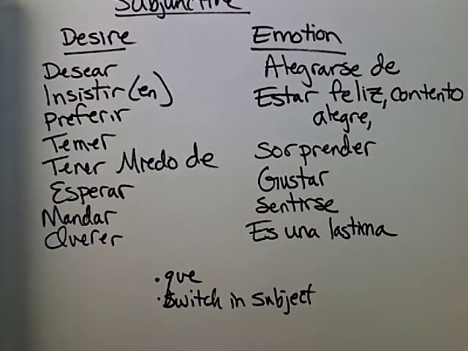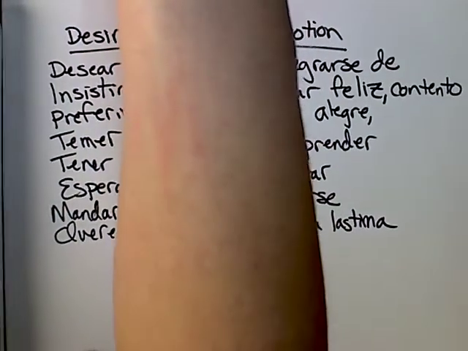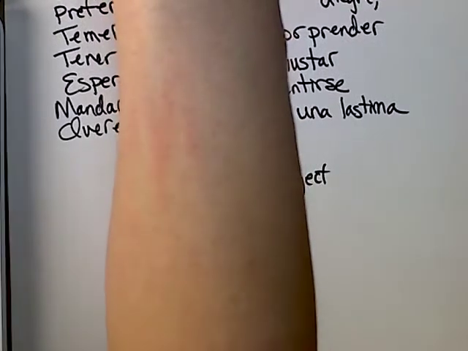Okay? So how is Mrs. Hazard going to address this on the exam? In two ways. The first way is with sentence translations.